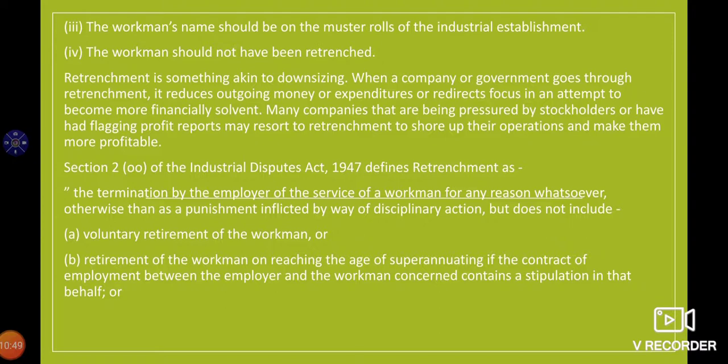Retirement of the worker on reaching the age of superannuation, if the workman has reached the age of superannuation and the contract of employment between the employer and the workman concerned contains a stipulation in that behalf. So if there is any stipulation, any term on the basis of which the workman is voluntarily retiring from the service, that will not be termed retrenchment.